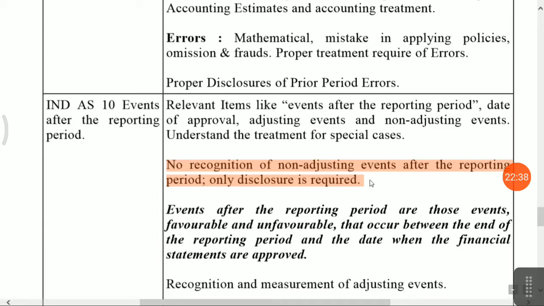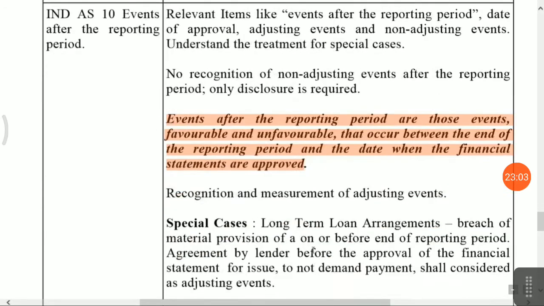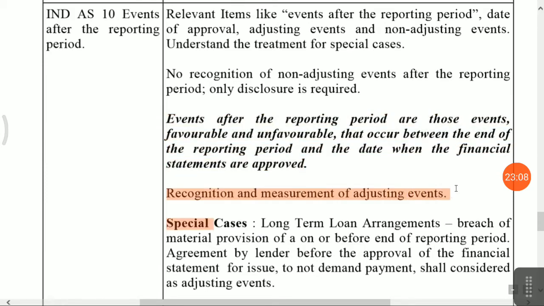This means that after the reporting date, that is after 31st March, but before the approval of the financial statements, if a dividend is declared, then you have to disclose that in your notes to accounts. Events after the reporting period are those events, favorable or unfavorable, that occur between the end of the reporting period and the date when the financial statements are approved. Now you have to consider which are the adjusting events or non-adjusting events, and give special preference to the recognition and measurement of adjusting events.